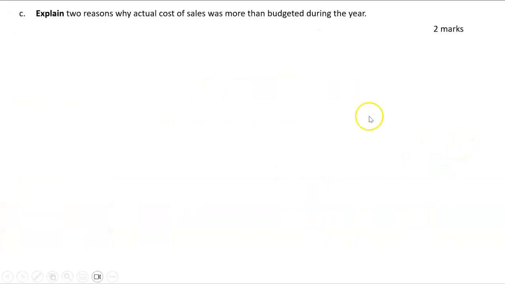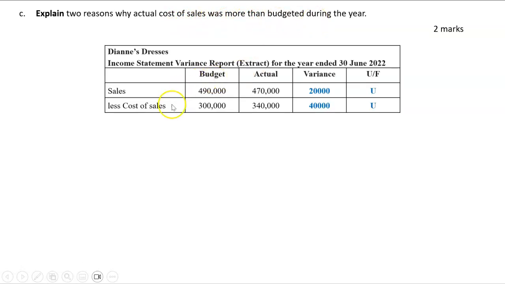Okay, C, explain 2 reasons why actual cost of sales was more than budgeted during the year. So I've got cost of sales there with the completed version. I've also included sales because I don't think you can talk about this question unless you look at sales. So one reason, so let's have a look at cost of sales.